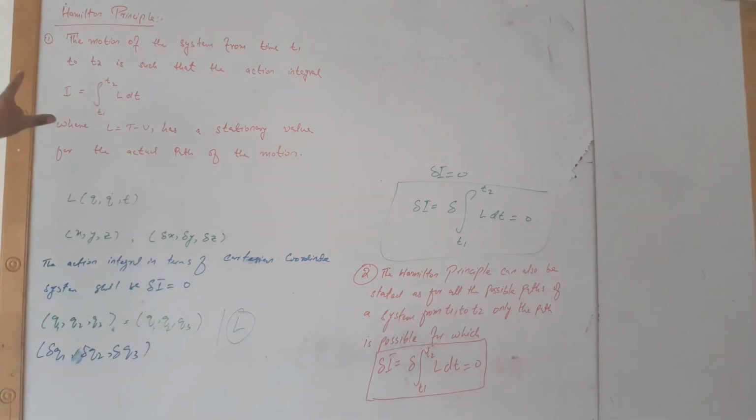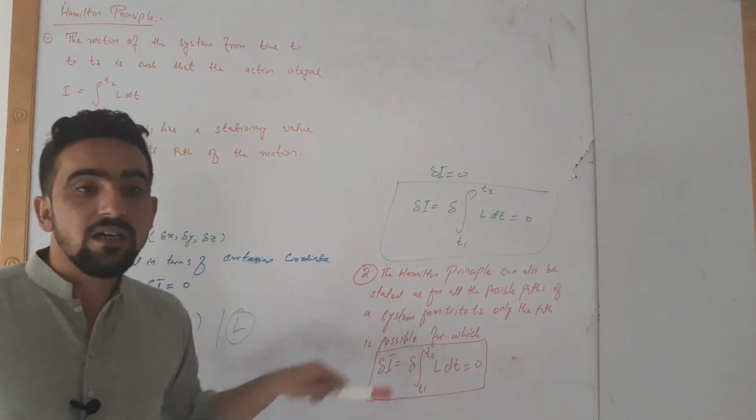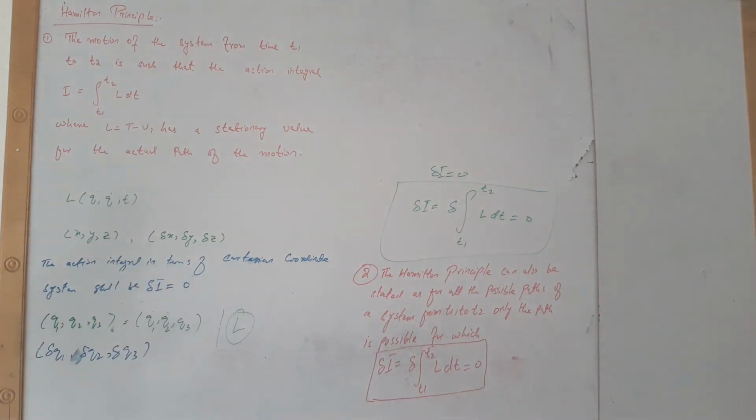Hamilton principle states that the motion of a system from time t1 to t2 is such that the action integral is this. Now if we imagine that the small variations in the system, if we give the system choices in choosing its path, it will only choose the path in which this integral becomes 0. This is another way of expressing the Hamilton principle.